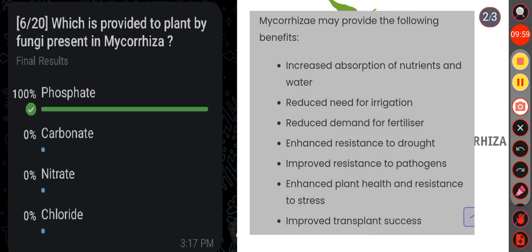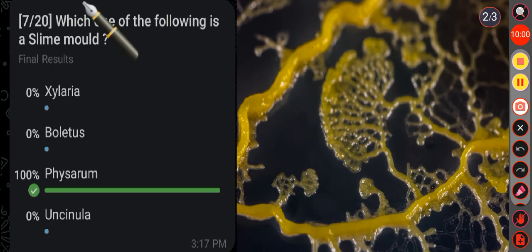Then the next question: which one of the following is a slime mold? Option A, Xylaria; option B, Boletus; option C, Physarum; option D, Oncinula. Here the correct answer is option C, that is Physarum. First, what are slime molds?